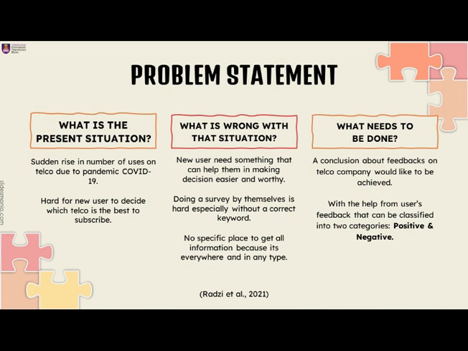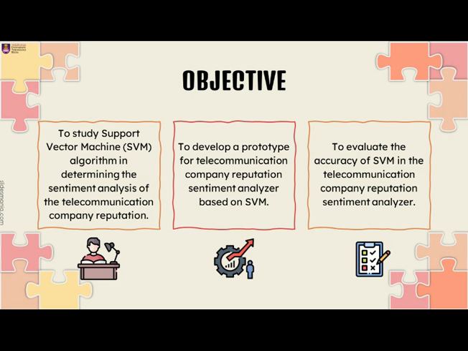Thus, a conclusion about feedback on telco companies would like to be achieved, where Celcom is chosen as the main focus for the product. The conclusion can be obtained with the help of user feedback that can be classified into two categories, which are positive and negative. There are several objectives of the product development. Firstly, to study the support vector machine (SVM) algorithm in determining the sentiment analysis of telecommunication company reputation, followed by developing a prototype for the telecommunication company reputation sentiment analyzer based on SVM, and lastly, to evaluate the accuracy of SVM in the telecommunication company reputation sentiment analyzer.